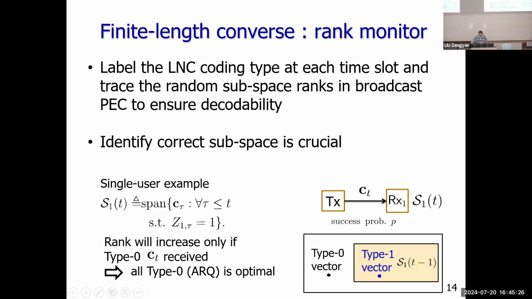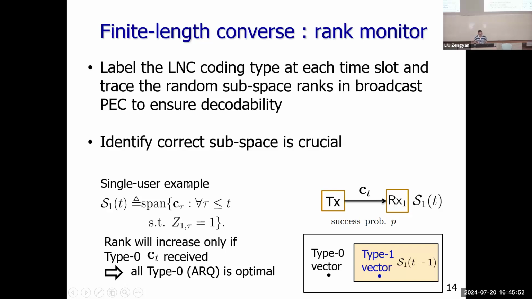You want to find something new, such that every time the receiver receives this coded vector, it will increase its rank. So this is what ARQ does: you always send a new coded vector.